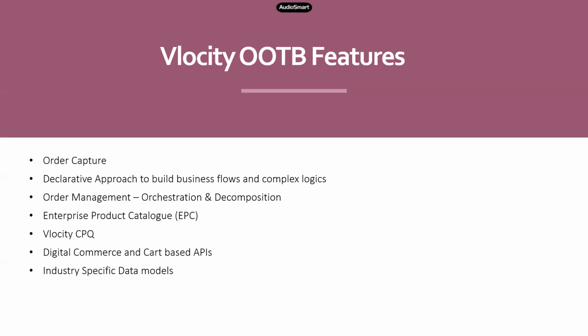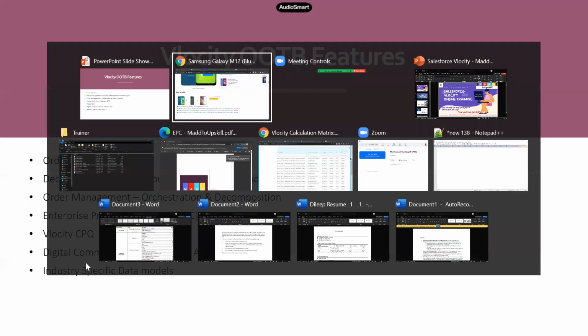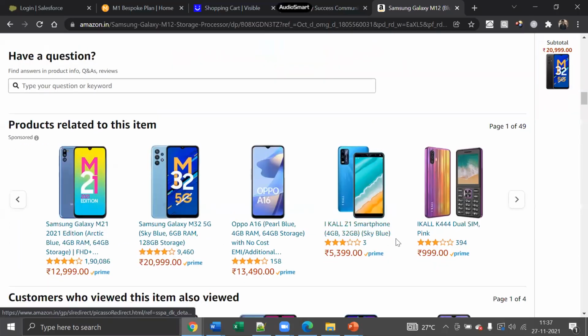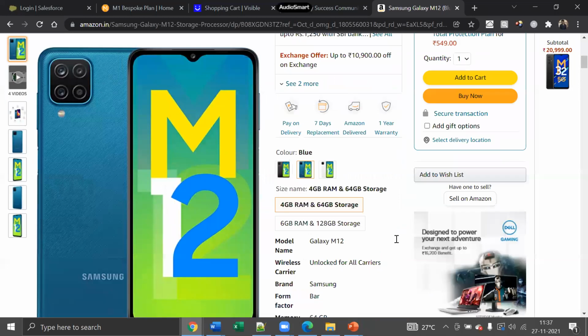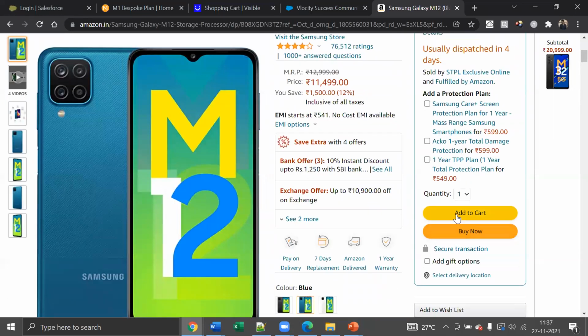Right? And next thing is it provides digital commerce and cart-based APIs. A cart, in the sense, a shopping cart, is nothing but your order record, all right? So your digital commerce and cart-based APIs are basically a lot of functionalities that are very common. For example, I go ahead and buy this product, and let me add it to the cart.